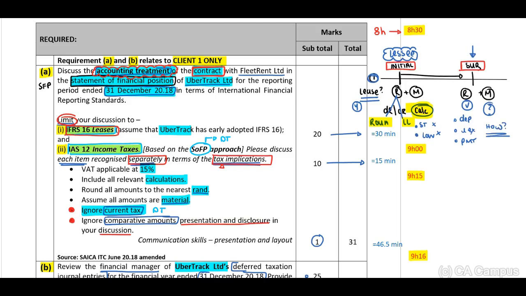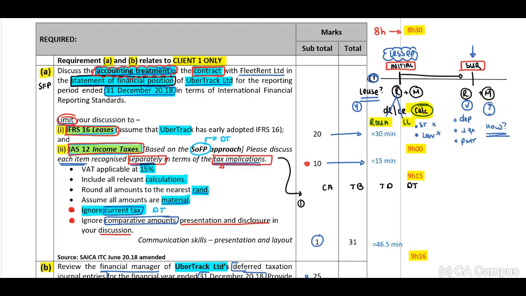Right. Then, when you look at the second section in terms of IAS 12 discussion, guys, now I'm pretty sure when you look at those 10 marks, quite a lot of marks, because there is enough to include. Now, when you think about this section of the requirement, think about your deferred tax calculation: carrying amount, tax base, temporary difference, and deferred tax.